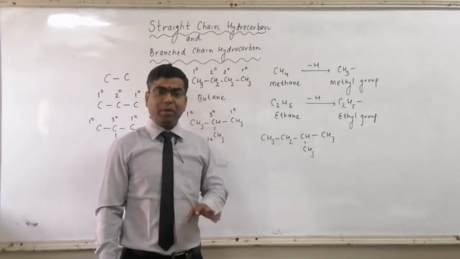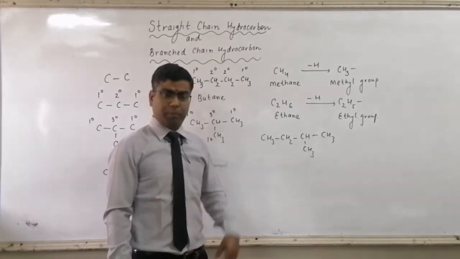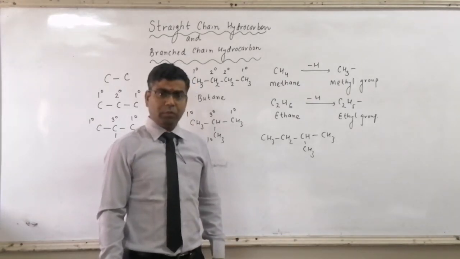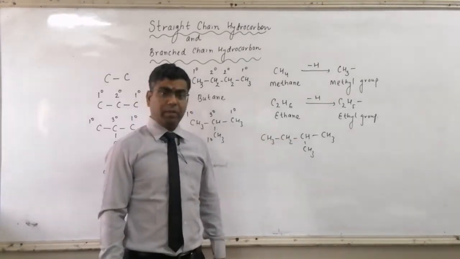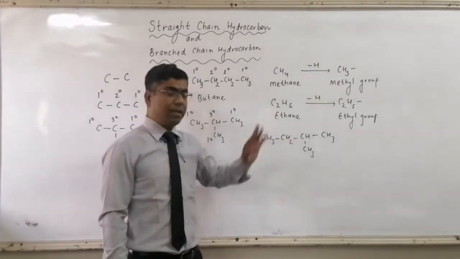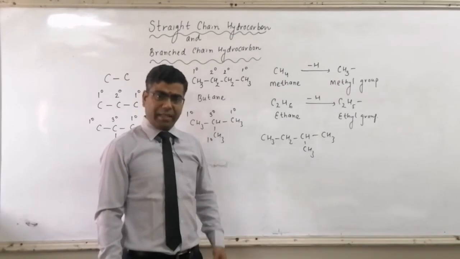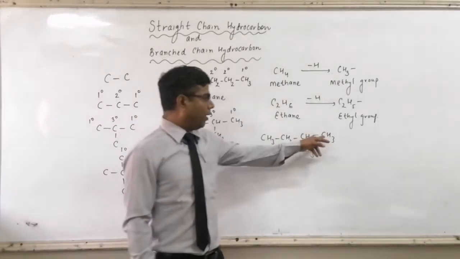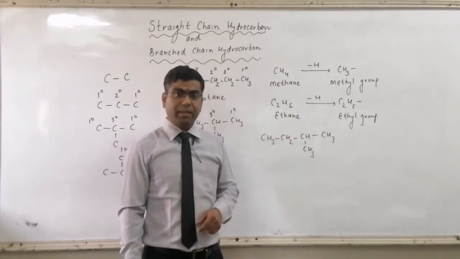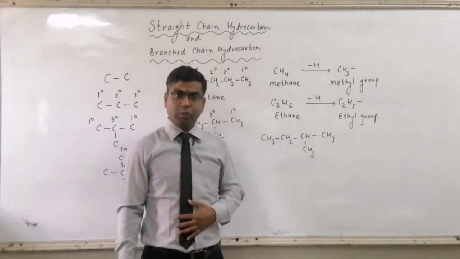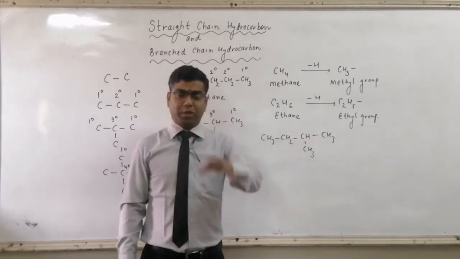By rule, we have to assign the lowest position to the methyl group. If we start our counting from this end, 1, 2, 3, the methyl group is on carbon number 3. Let us take the position from the other end also, 1 and 2. If we start counting from the right hand side, then methyl gets position 2. We have to use the lowest position always.